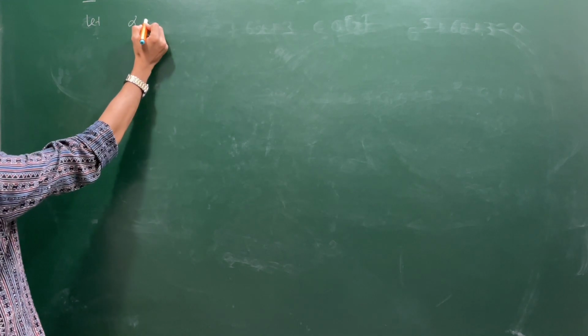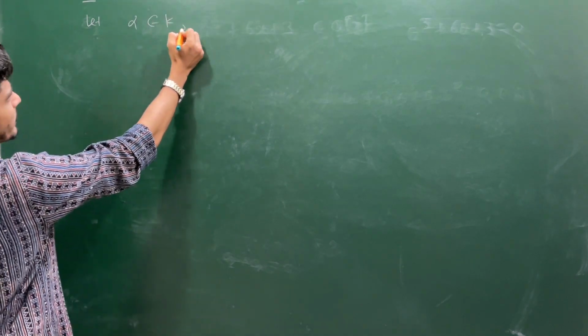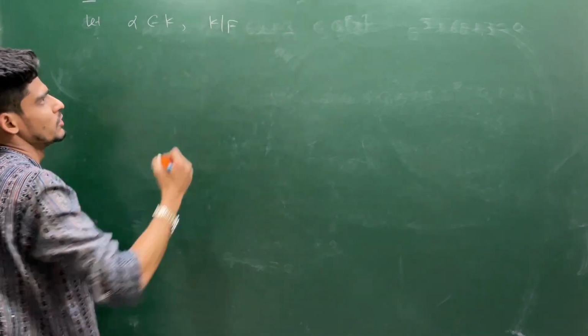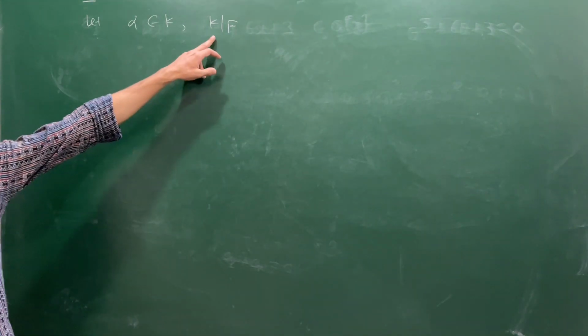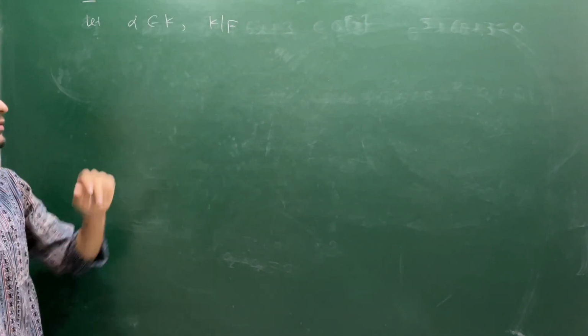Let alpha belong to K, where K is an extension of the field F. This is the symbol I am using for K being an extension of F.